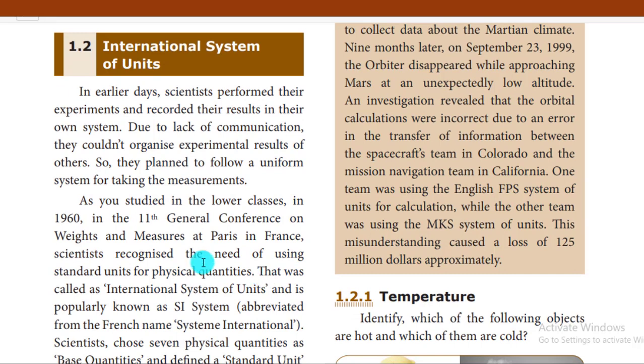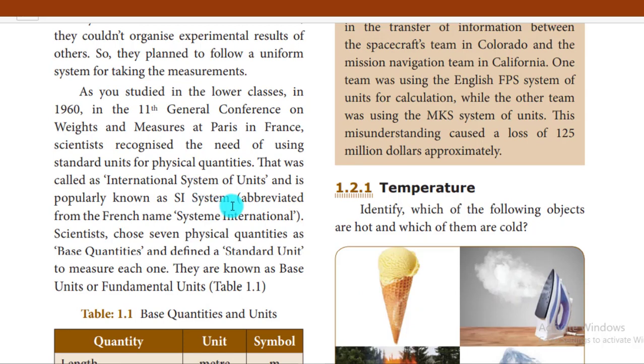You already know from 6th standard and 7th standard about the 11th General Conference on Weights and Measures. When did this happen? In 1960, the 11th General Conference occurred at Paris. Finally they framed a common system for measurements, and we call it the International System of Units, the SI system, abbreviated from the French name Système International. In this part, we have two different kinds of quantities: one is the base quantity, the other one is the derived quantity.